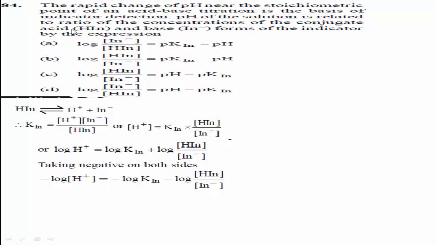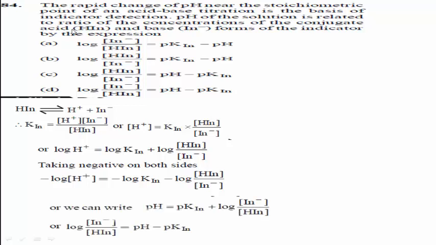Taking negative on both sides, minus log H plus equals minus log K_In minus log of HIn by In minus. Or we can write pH equals pK plus log of In minus divided by HIn, or log of In minus by HIn equals pH minus pK_In.